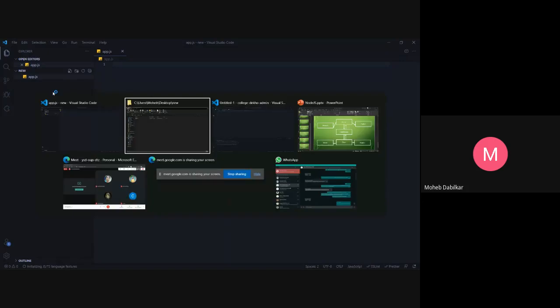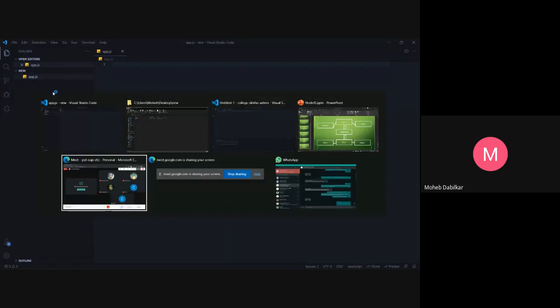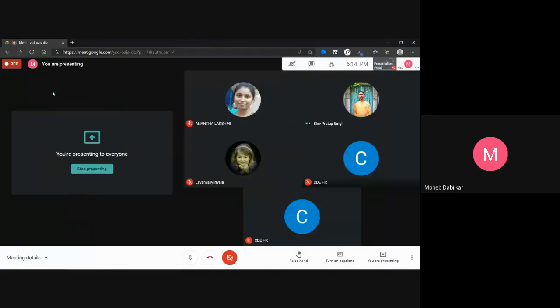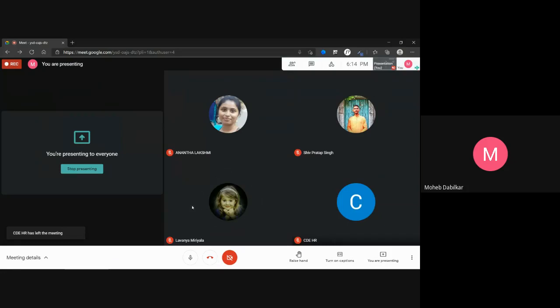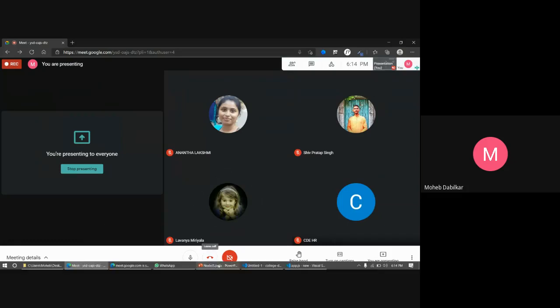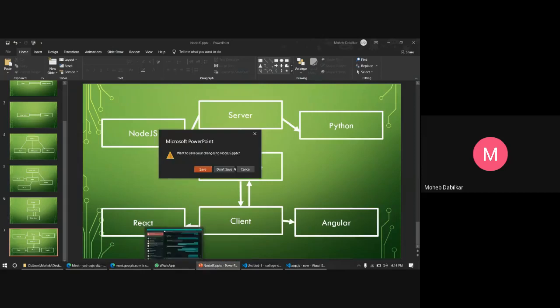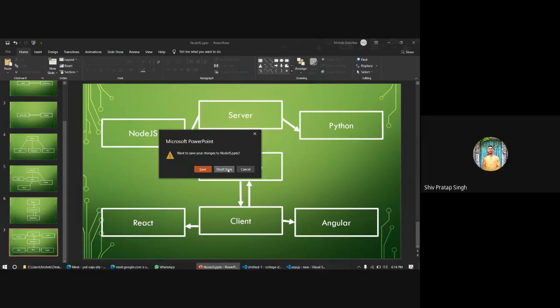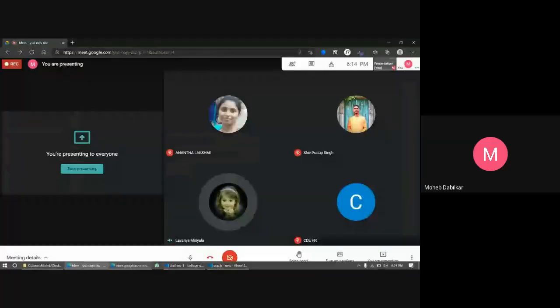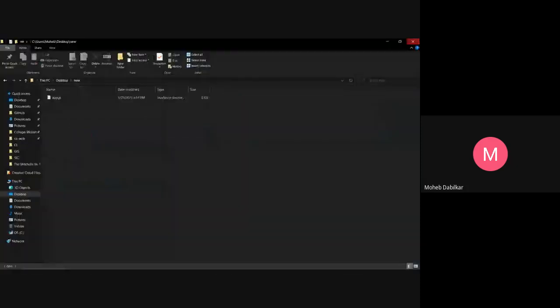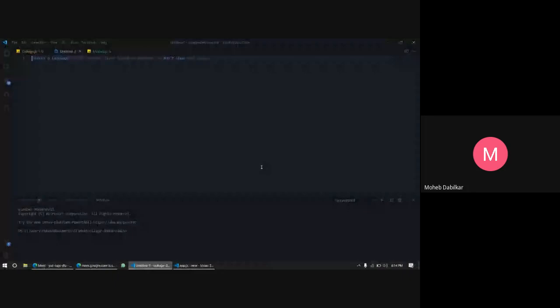Does everybody have access to a proper computer? Yes, sir. Okay. So if it is possible, can you start your VS Code in the background? Okay, sir. So you guys will be able to go with me, right? That's why I'm just saying. It is not necessary. You guys can focus on the lecture. I will share the code with you guys later on, just in case you want.